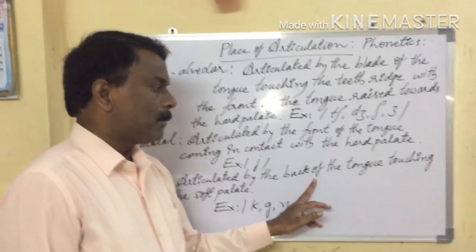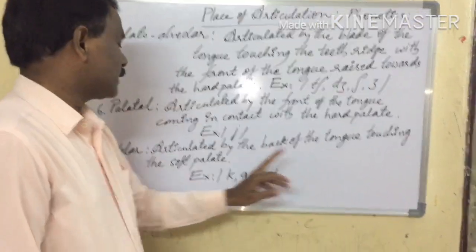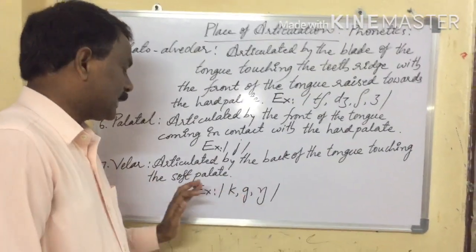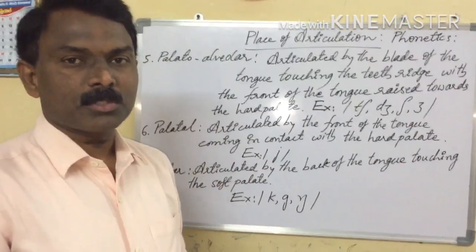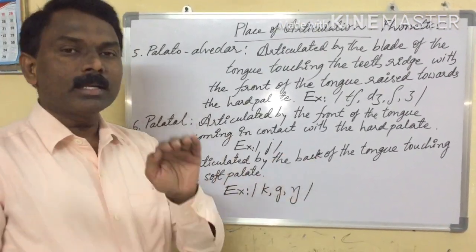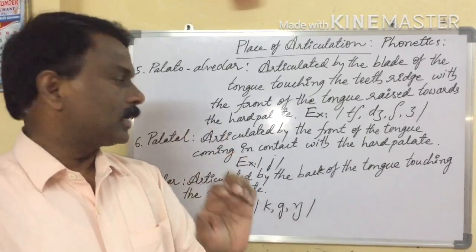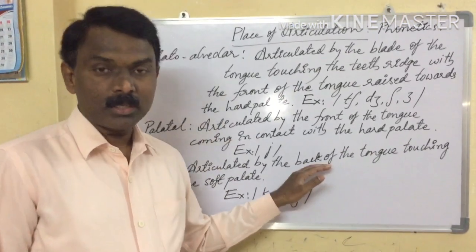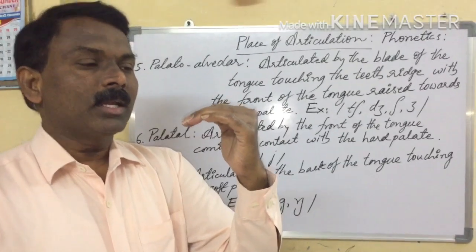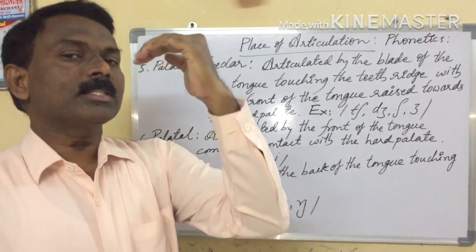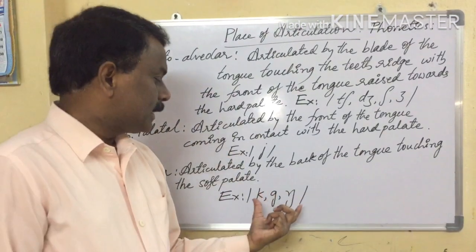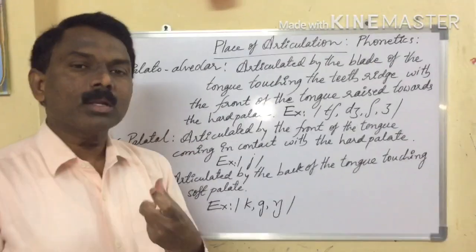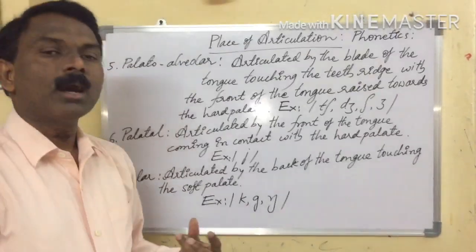Articulated by the back of the tongue touching the soft palate while producing these three sounds. Not the front of the tongue, the back of the tongue. What are the three sounds?